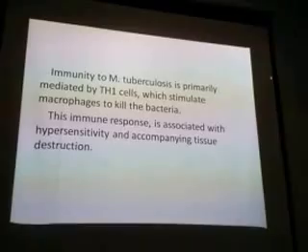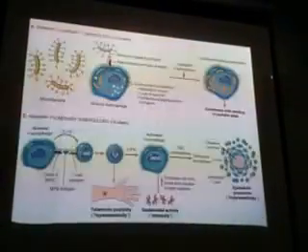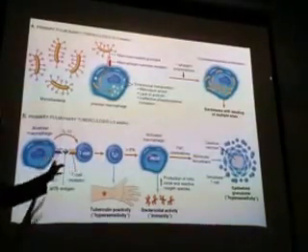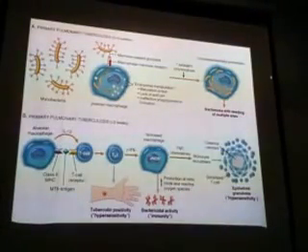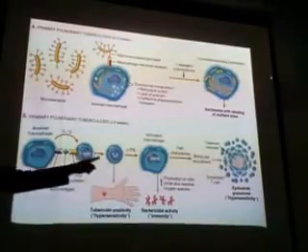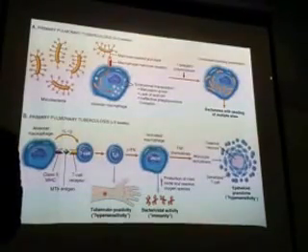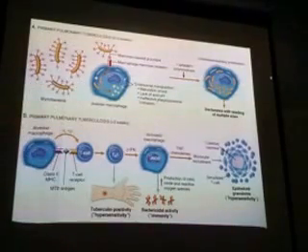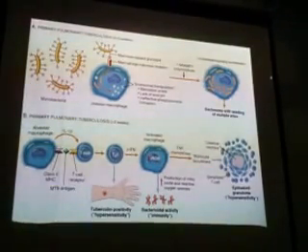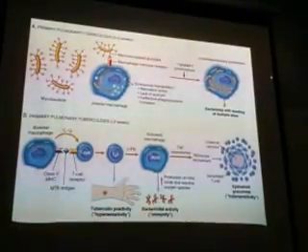Immunity to Mycobacterium tuberculosis is mediated by T helper cells, which stimulate the macrophage to kill the bacteria. Okay? This is the T helper cell. If it interacts with the macrophage, the macrophage becomes activated. This activated macrophage will kill the bacteria. So for this killing of bacteria, there should be interaction between macrophage and T helper cell. If there is no interaction, then what happens? Only the bacteria gets accumulated in the macrophage and nothing happens. So for killing, this interaction is very important.